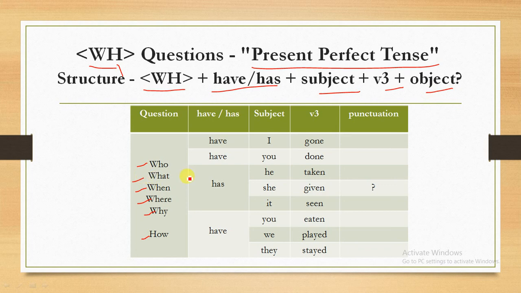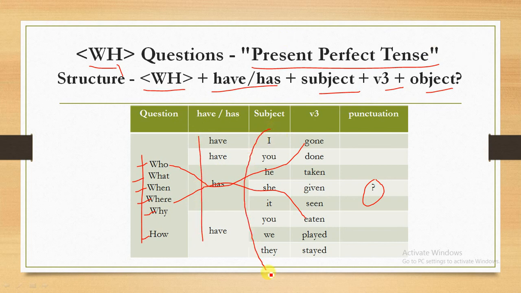For example, where has he gone? Or we can simply say, where has she eaten? This type of sentence we can create, and this is the question. To ask a question to someone we use these words: who, what, when, where, why, how, and also we use have and has in present perfect tense.